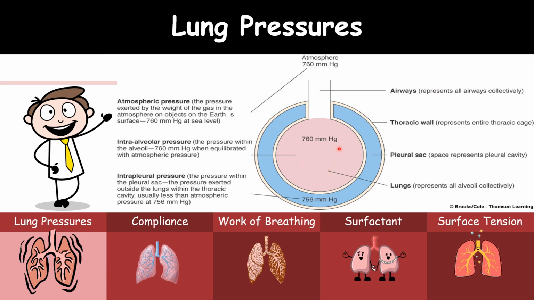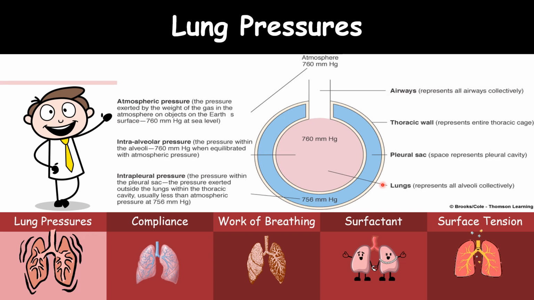Next one is the intra-alveolar pressure, the pressure within the alveoli. This pressure is equilibrated with the atmospheric pressure. Then the third pressure is the intrapleural pressure, the pressure inside the pleural sac, exerted outside the lung within the thoracic cavity.